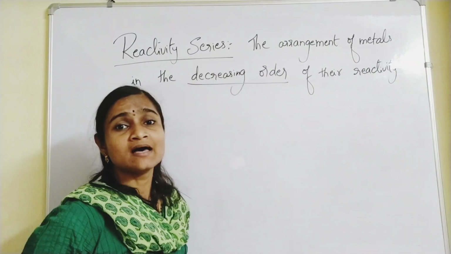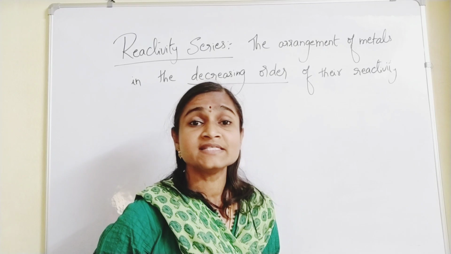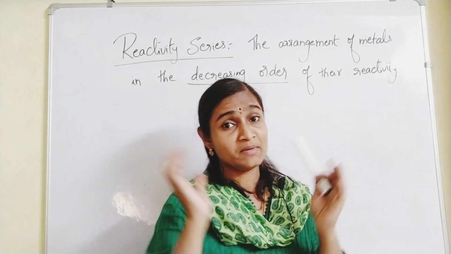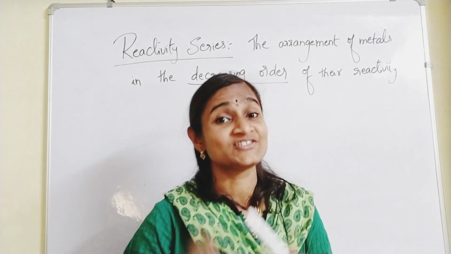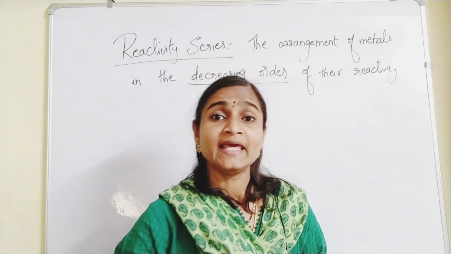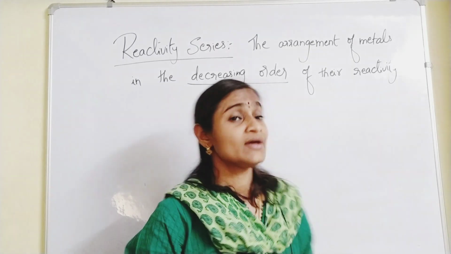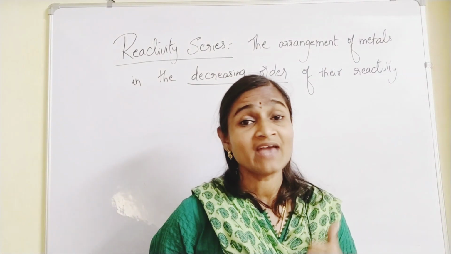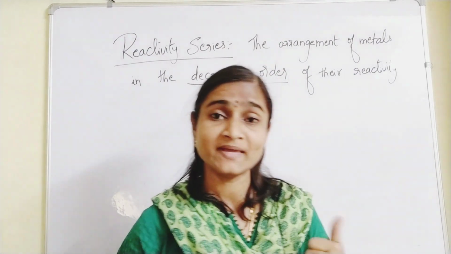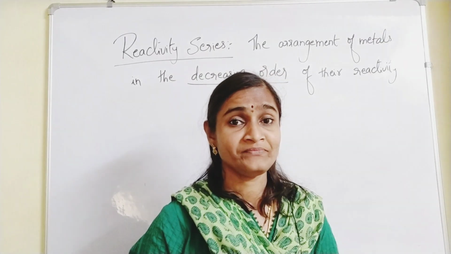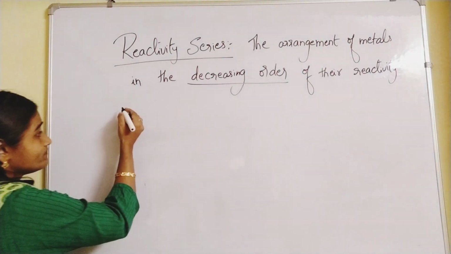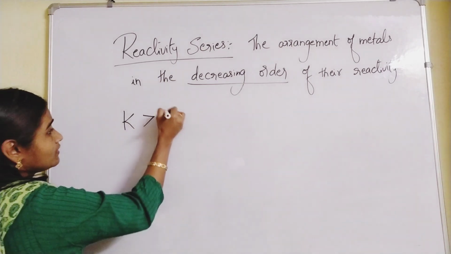Now, all metals are arranged in the decreasing order of their reactivity. All metals are not equally reactive. Some are highly reactive, some are moderately reactive, and some are very less reactive. Based on their reactivity, the arrangement of metals in the decreasing order of reactivity, you call it the reactivity series. Why do we have to learn about this reactivity series? Because the total extraction process depends on the reactivity of metals only. So, what is that order? Let us learn the order.